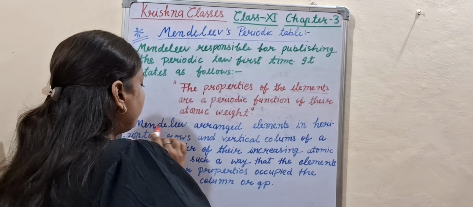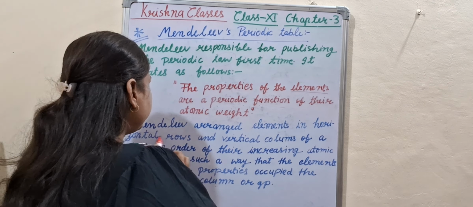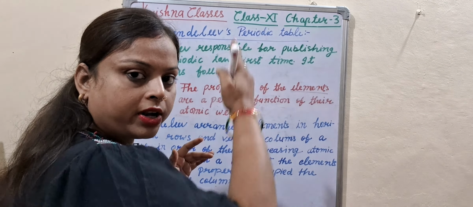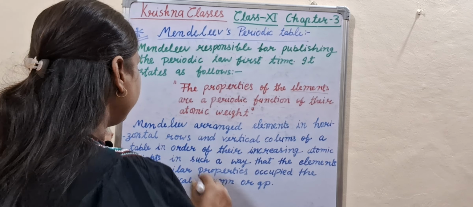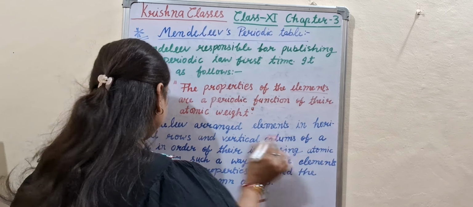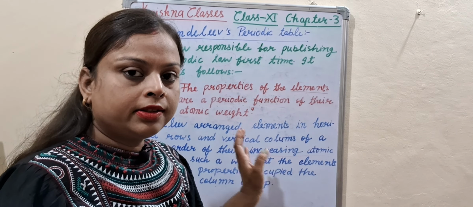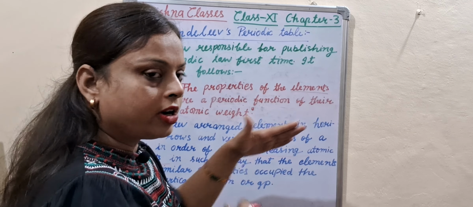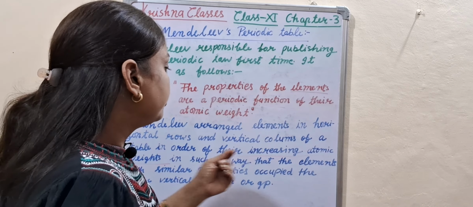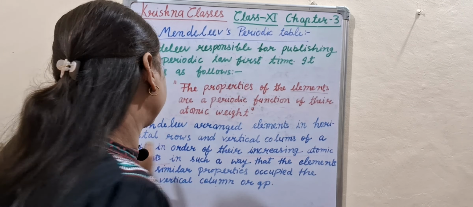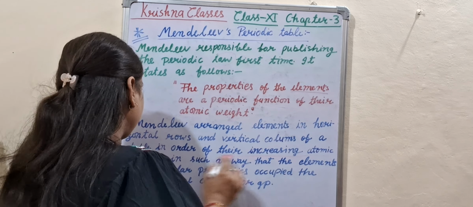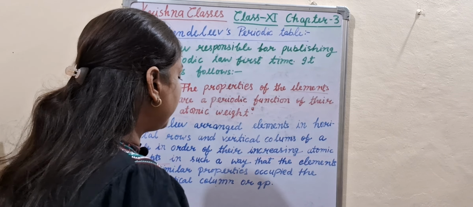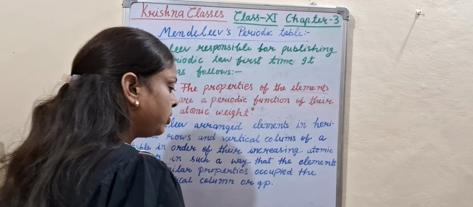Mendeleev arranged elements in horizontal rows and vertical columns of a table in order of their increasing atomic weight, in such a way that the elements with similar properties occupied the same vertical column or group.